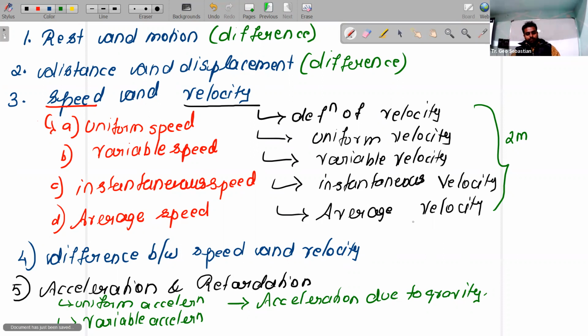So children, from section A, terms related to motion, they will ask this much question. These all are direct questions also. They will ask direct questions from this particular topic, that is terms related to motion. Understood? So prepare all the questions well.